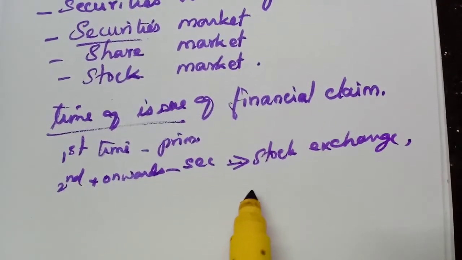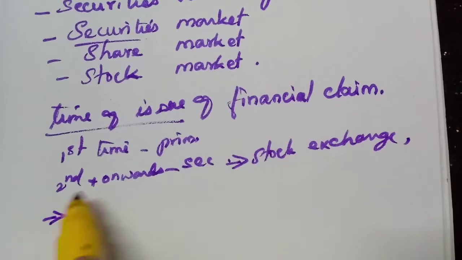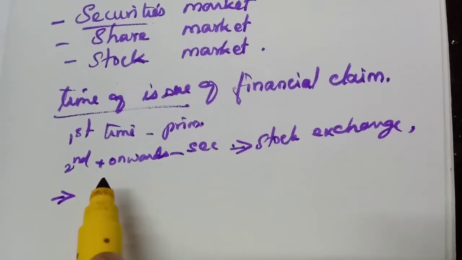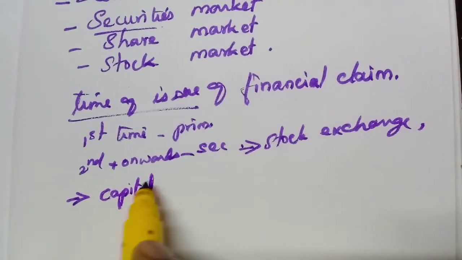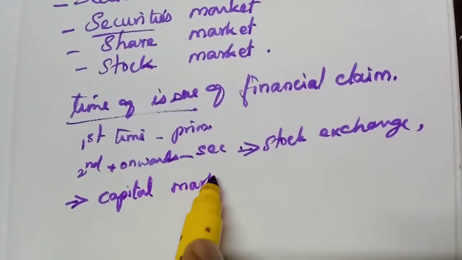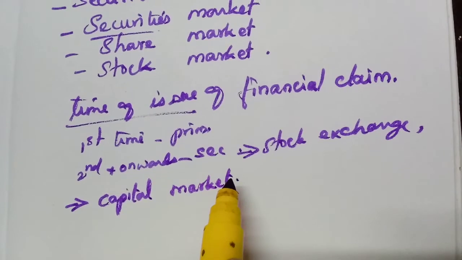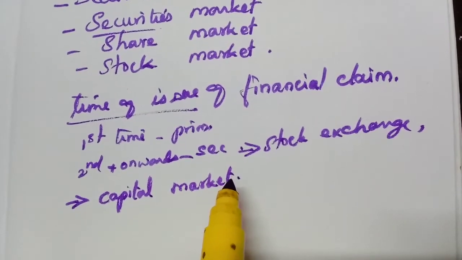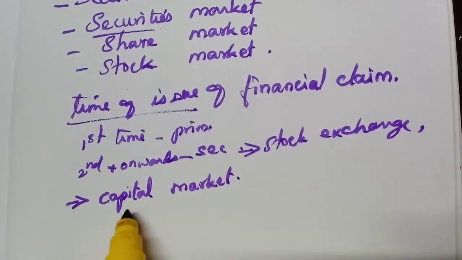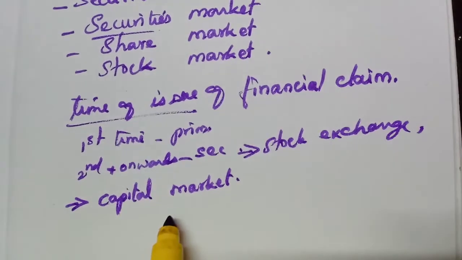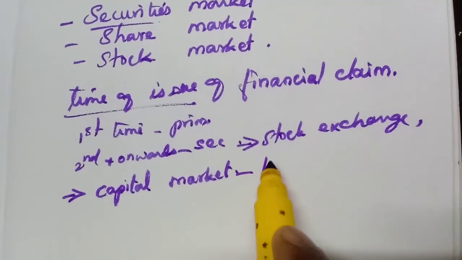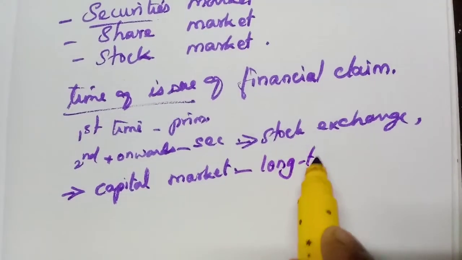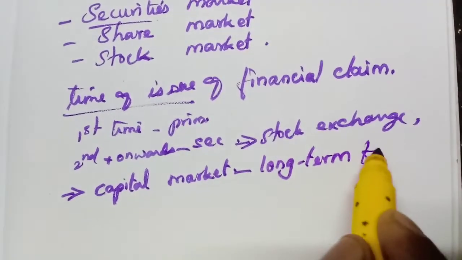One thing we should understand: it is not related to the money market, but to the capital market. Money market instruments we studied, many of them are not bought and sold in the stock exchange, but only the long term funds.